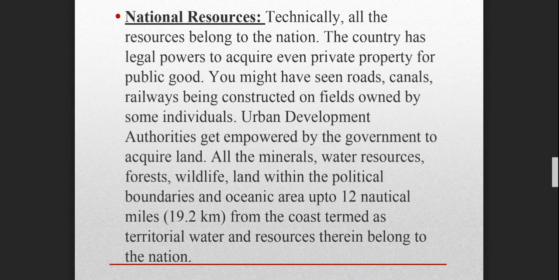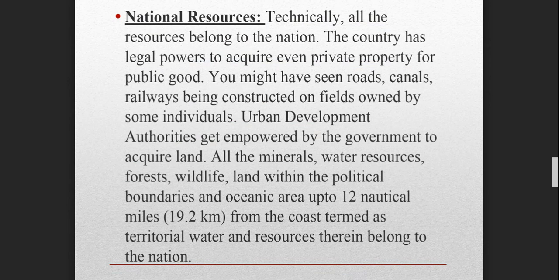It's from the seashore till 12 nautical miles or 19.2 kilometers. India can use only 19.2 kilometers of the oceanic area from the coast. If we go beyond that, then we have to take the permission of the international authorities,